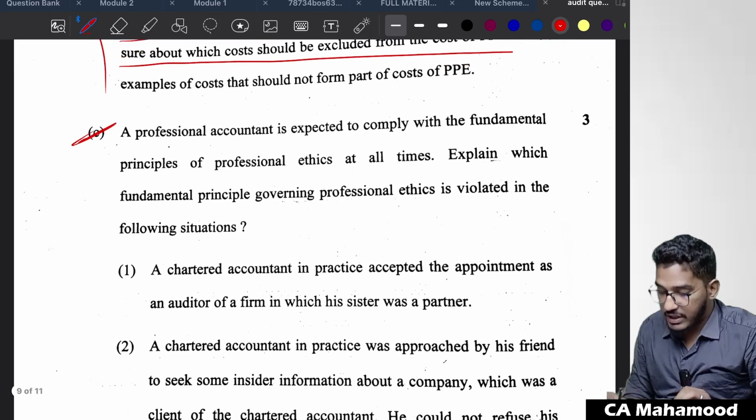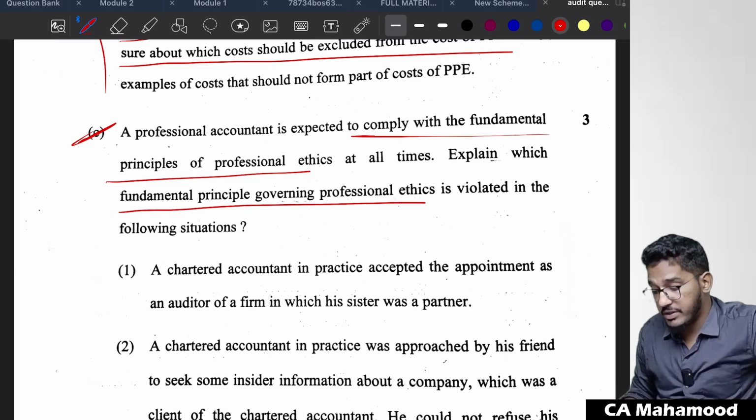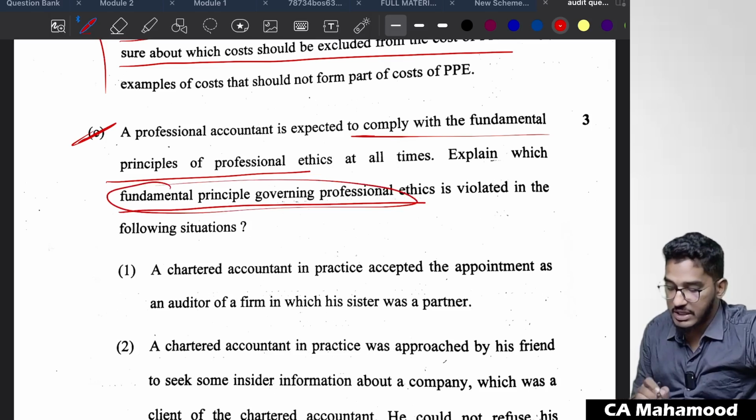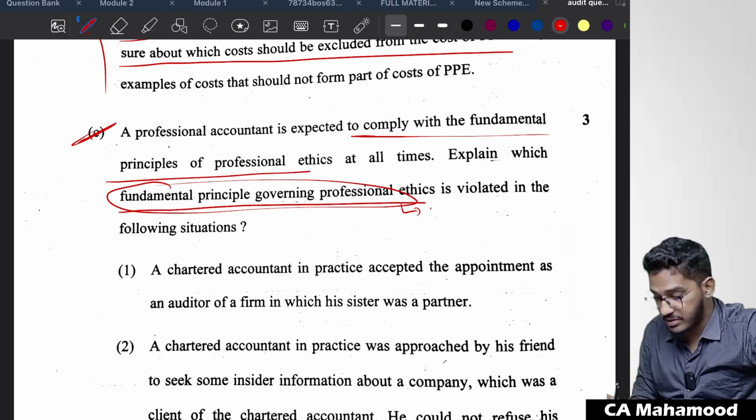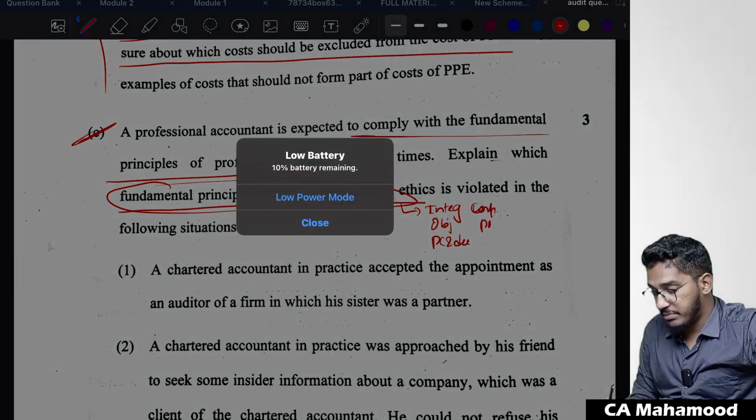A professional accountant is expected to comply with the fundamental principles of professional ethics at all times. Explain which fundamental principles governing professional ethics is violated. See, when we talk about fundamental principles governing professional ethics, how many fundamental principles are there? Five fundamental principles. So there will be integrity, then we have objectivity, then we have professional competence and due care, then we have confidentiality, then we have professional behavior.